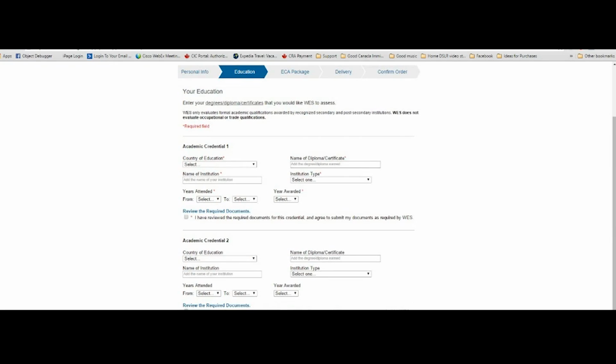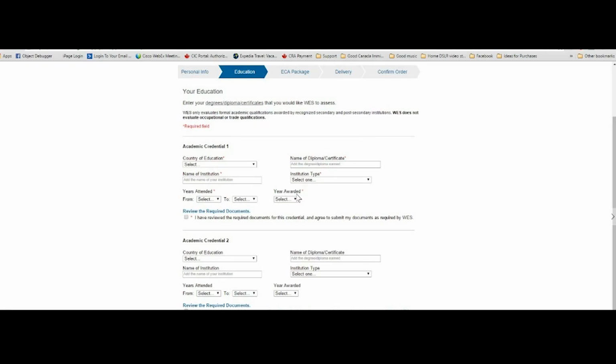From now on, in this page you're going to provide all your educational credentials after your post-secondary education. So this is where you write your country of education where you studied that course or the credential, and then you write the name of the institution and the name of the diploma or the certificate and the institution type, and then the years you attended. Select from which year to which year was the course, the duration of the course. There's one more field here which you have to select, and that is the year awarded.